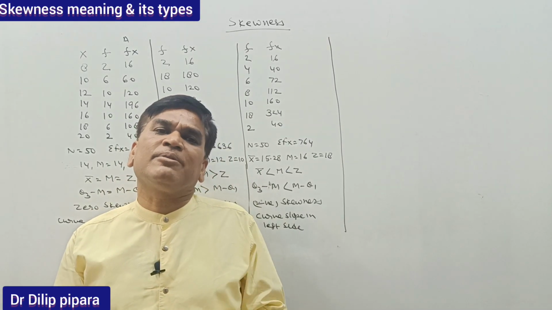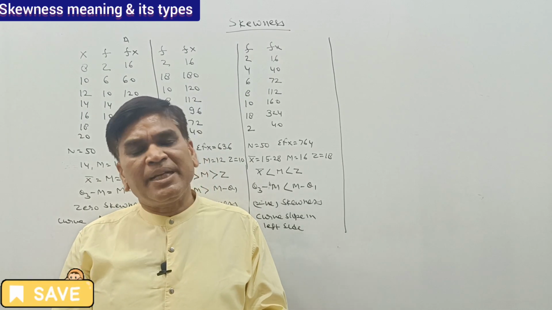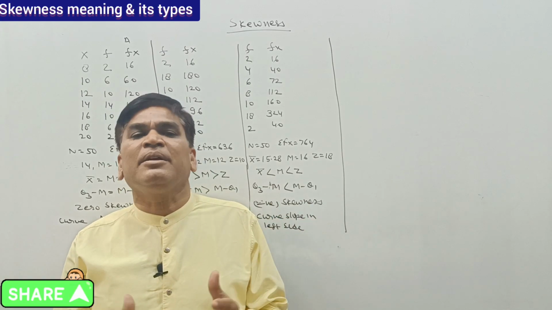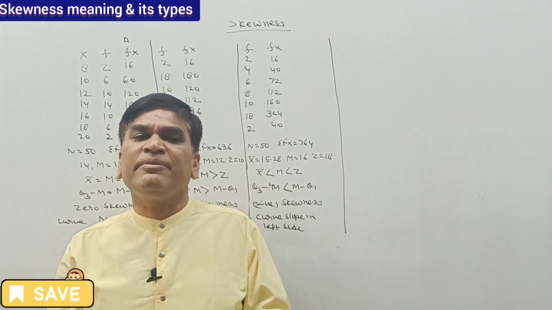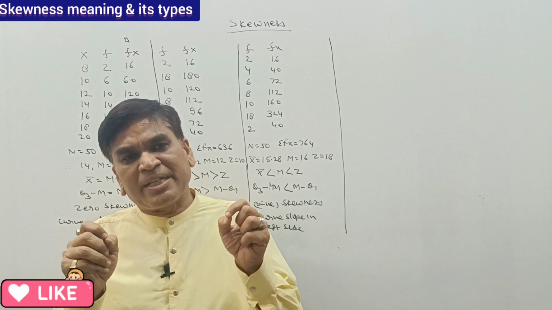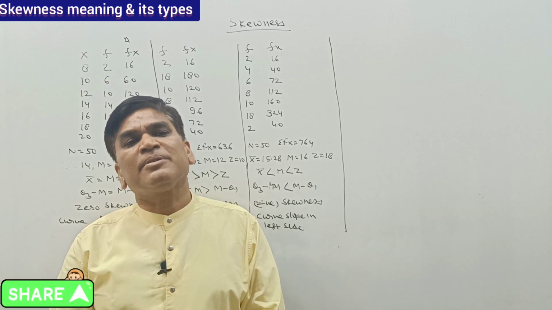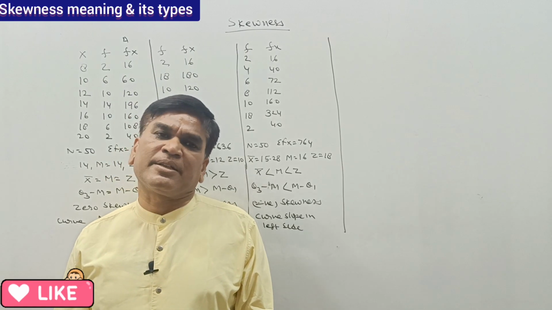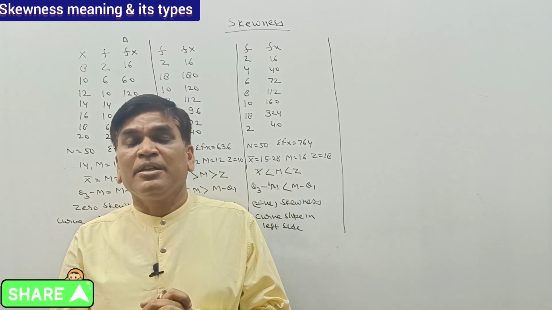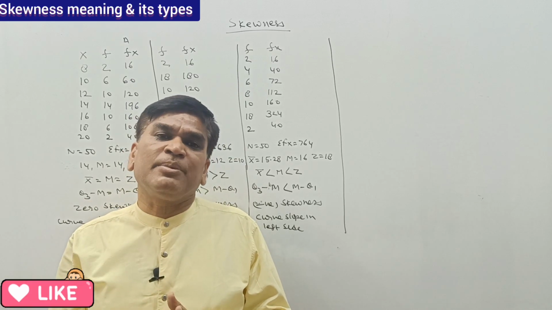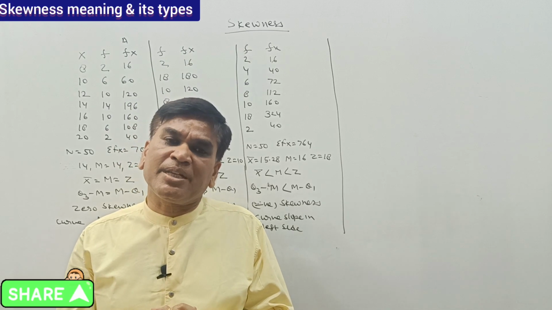series. So we calculated the value of the range. Then we calculated the quartile deviation, which shows how the series is in the middle 50%. Then we discussed the percentile range, which shows how the series is in the middle 90%, etc. Then we calculated the standard deviation, mean deviation, etc. But all these show only the variation of the series. None of the measurements we have done so far show whether the series is symmetric or unsymmetric.